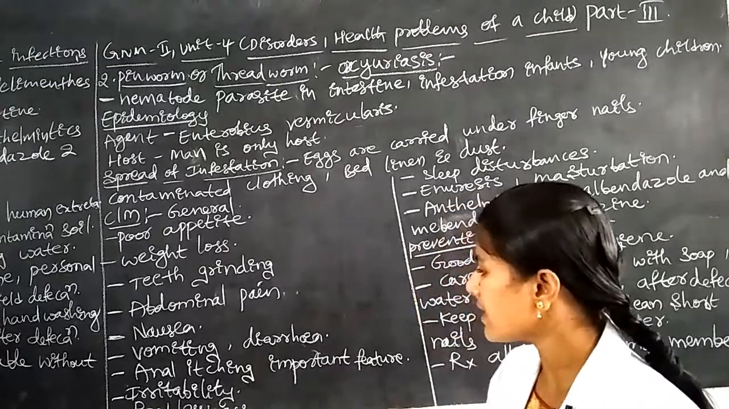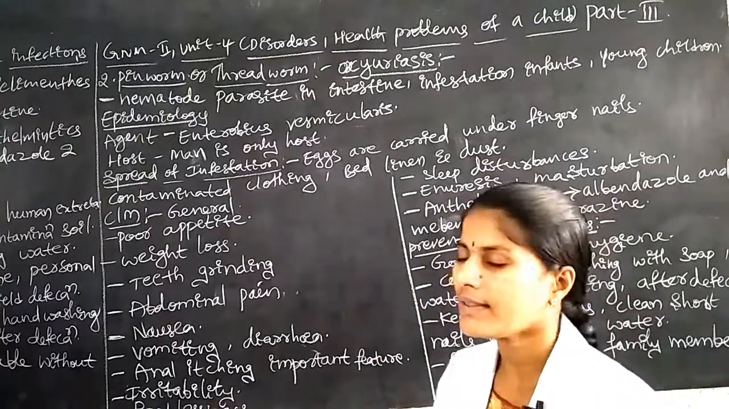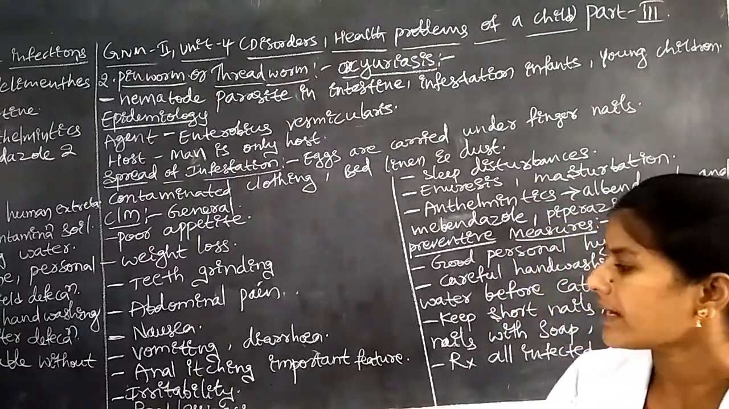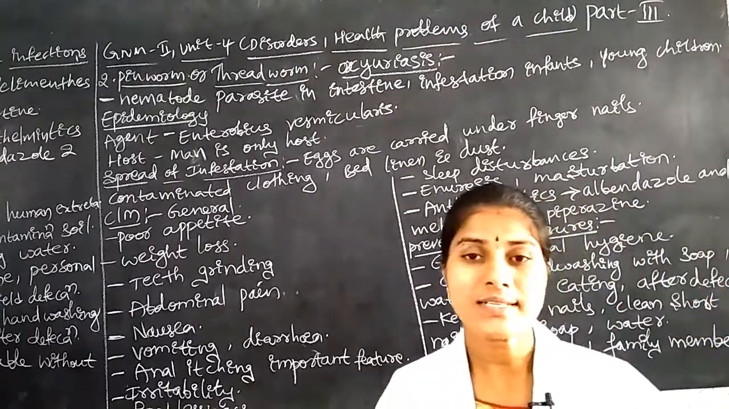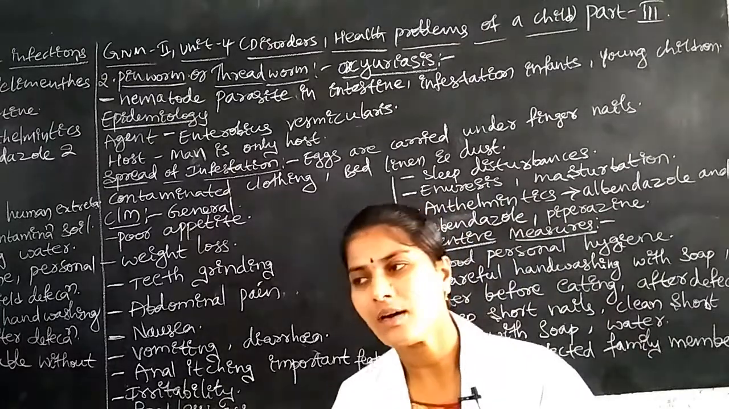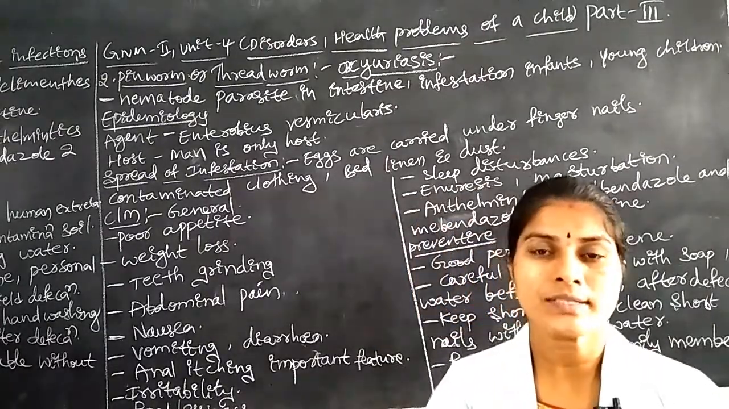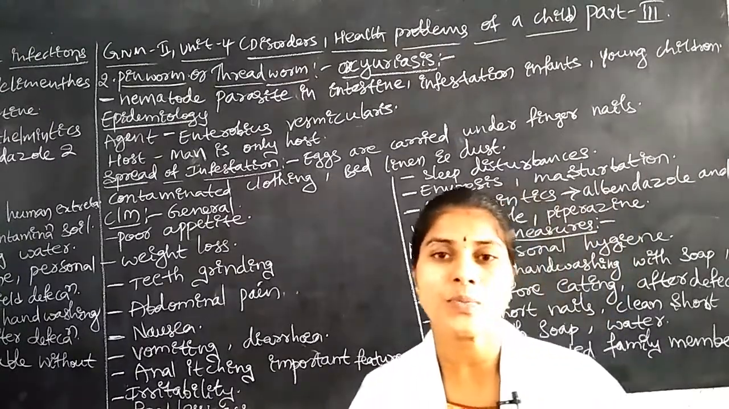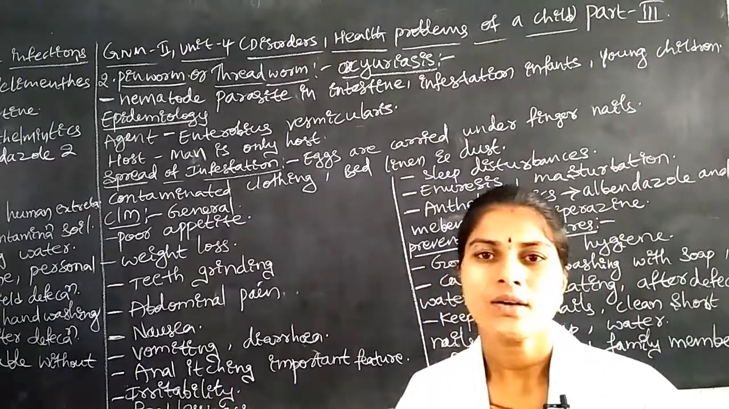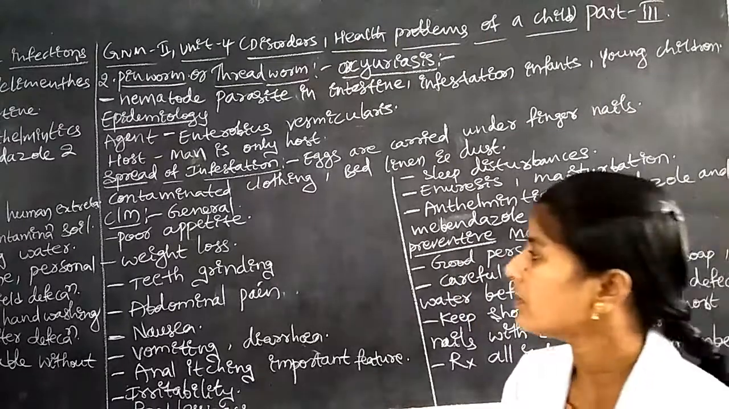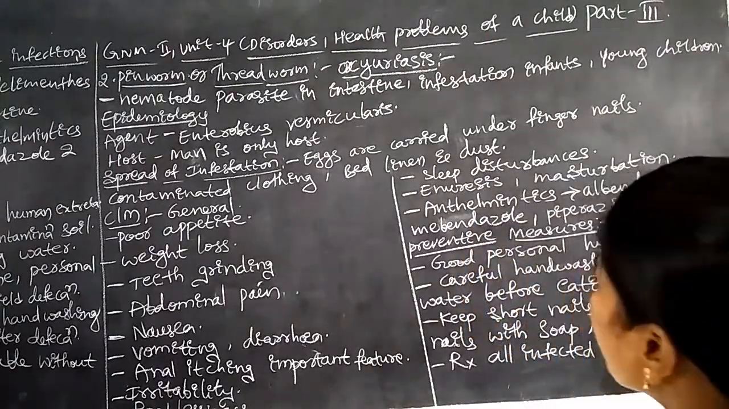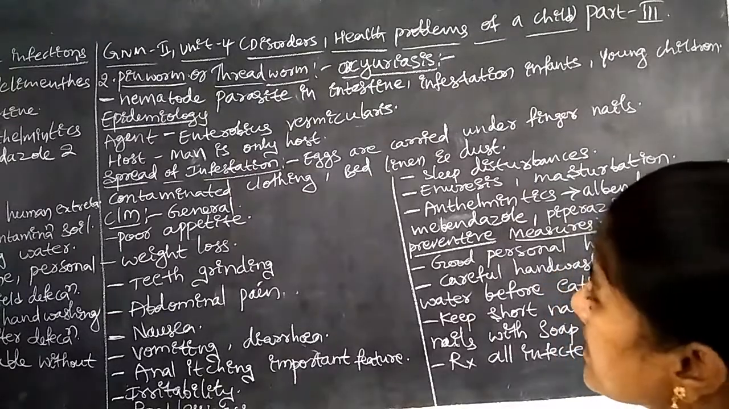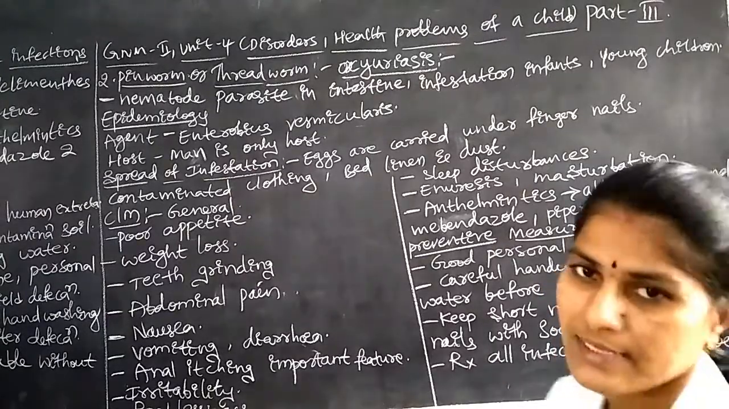Next one is irritability. The child has more irritation. Next one is restlessness. The children look bored, unhealthy or somewhat depressed. There is no proper rest or comfort for the children. These are the common symptoms we identify in children suffering with the disease of oxyuriasis.